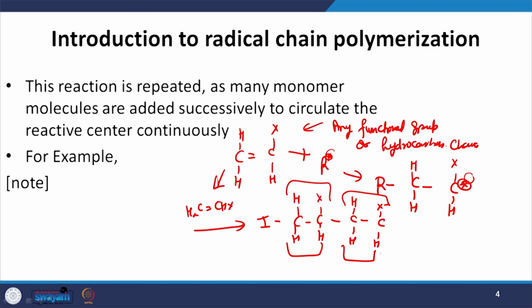Again, you see that this is the basic genesis of radical chain polymerization.